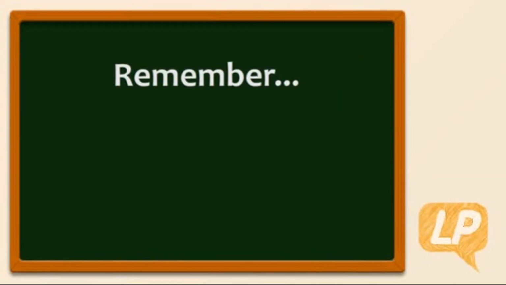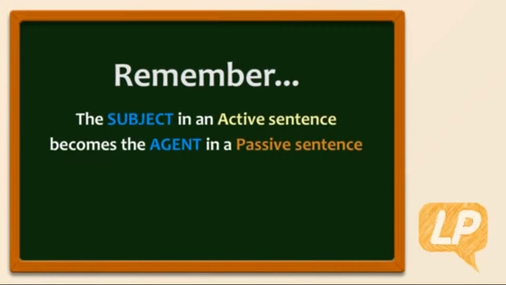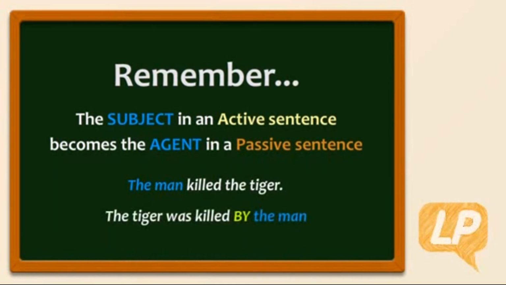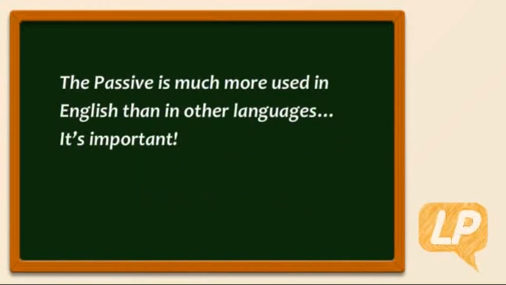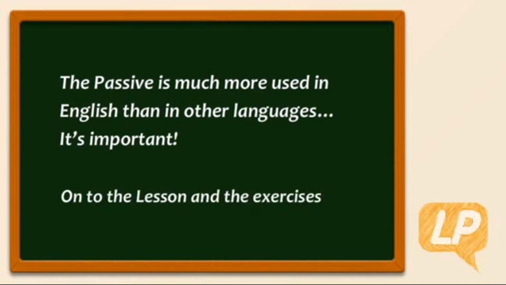Remember, the subject in an active sentence becomes the agent in a passive sentence. The man killed the tiger. The tiger was killed by the man. The passive is much more used in English than in other languages. It's important. On to the lesson and the exercises.